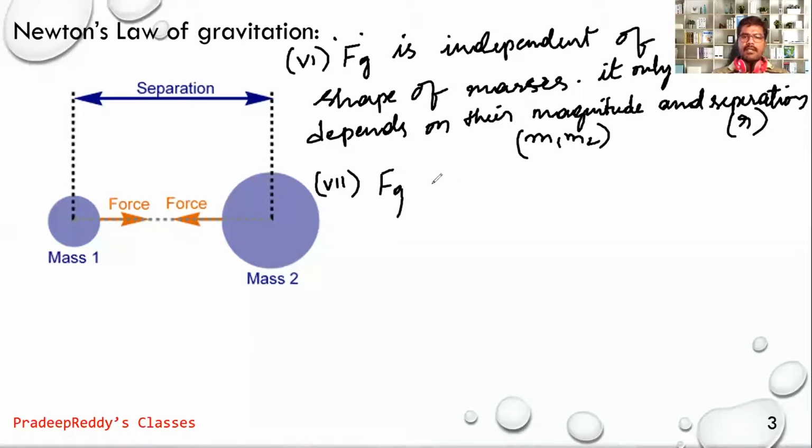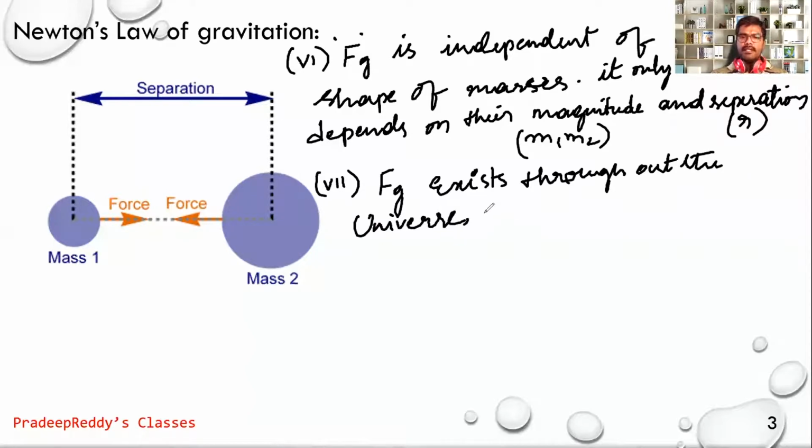Number 7 is that gravitational force exists throughout the universe. It can extend up to infinity. That means even if two masses are separated by a large distance, there will be gravitational force acting between those two masses, right?